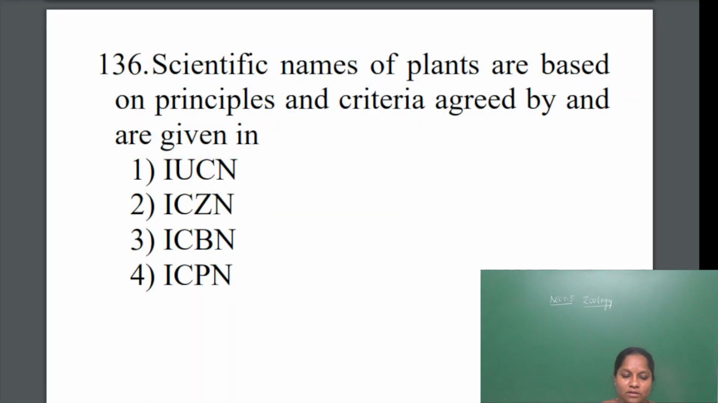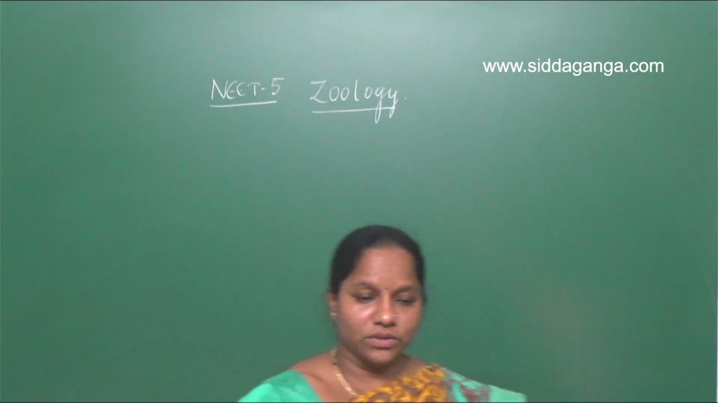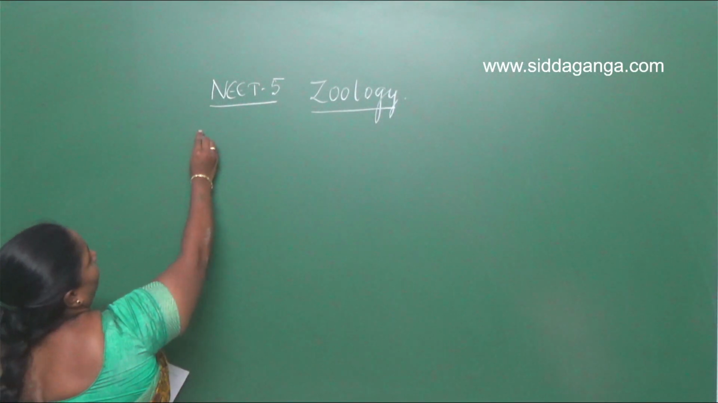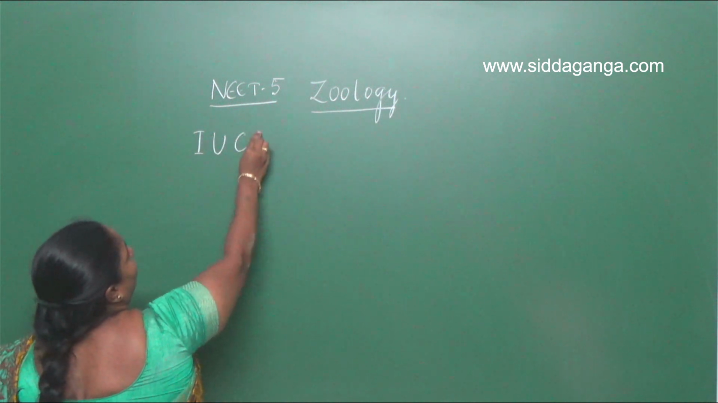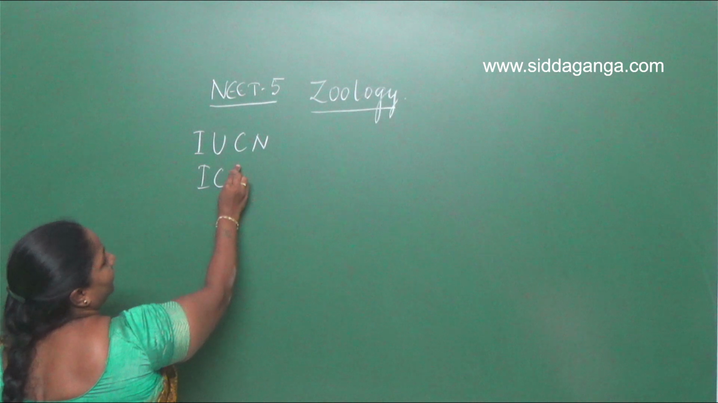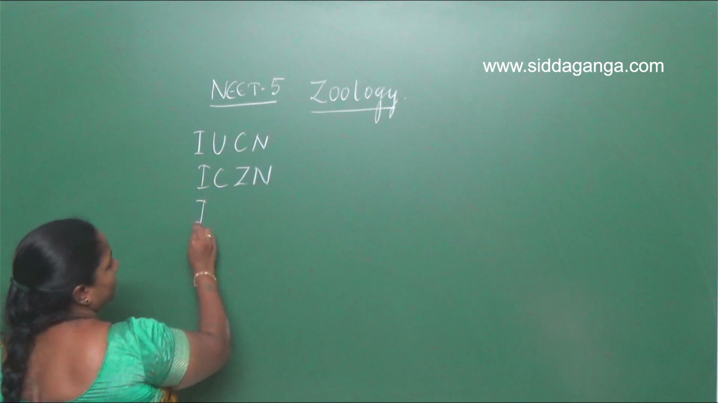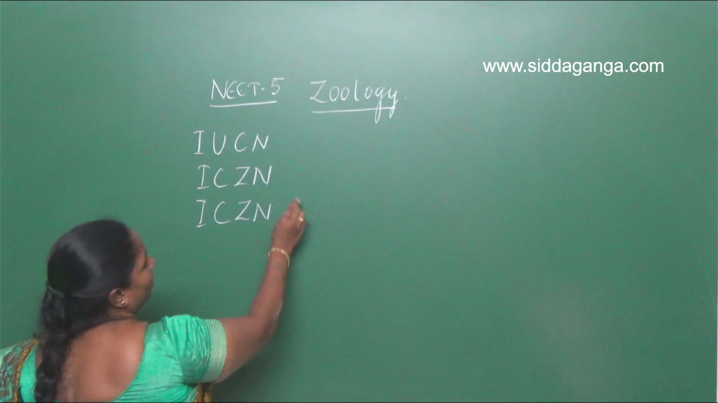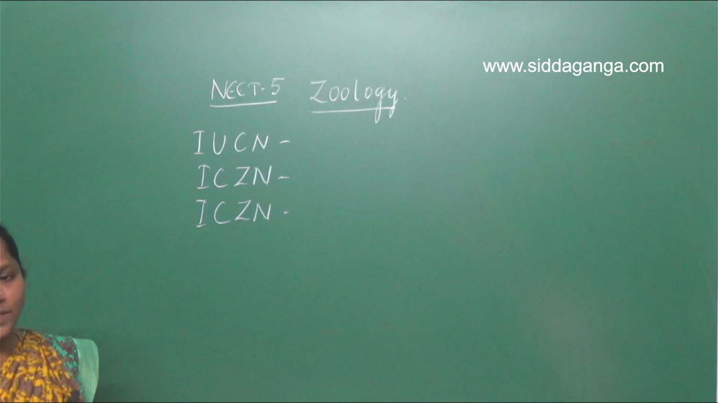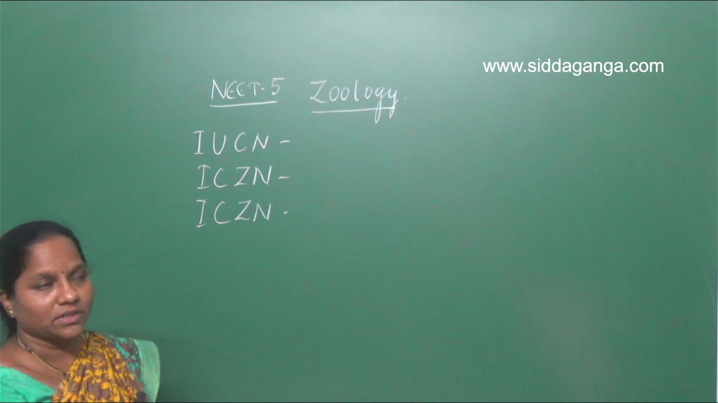The first question is: scientific names of plants are based on the principles and criteria agreed by and are given in. According to the rules, we have IUCN, ICZN and ICBN. These three are the rules according to which the nomenclature has been done. So nomenclature of plants or animals is done on this basis.